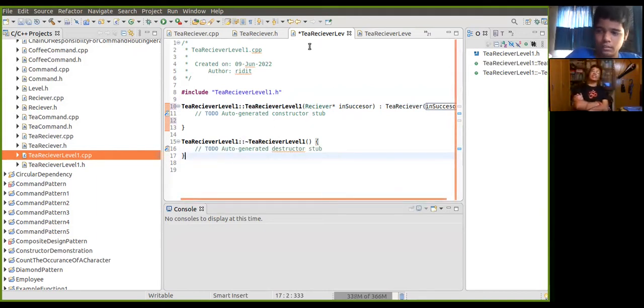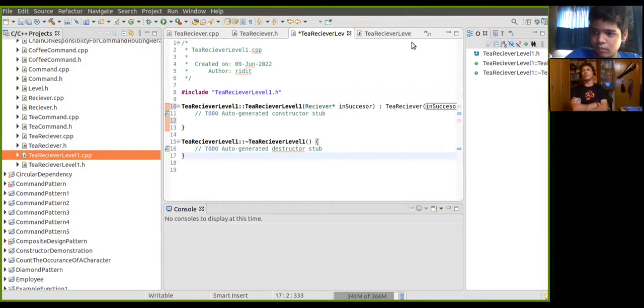Good. Then I have to implement the method. Now it's a concrete class, so you have to implement the handle command method, right? Implement it. Yes.